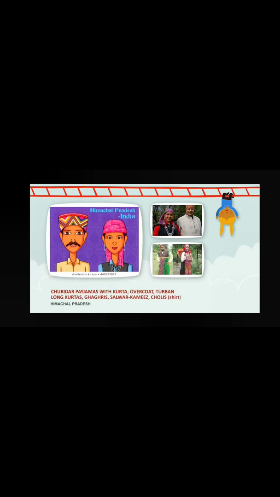Next is Himachal Pradesh. Himachal Pradesh also comes under the cold region, because it is located on the Himalayan mountains. The temperature remains low most of the time. That's why their dresses are also gown-like. The male members wear chudidar pajamas with kurta, and an overcoat.